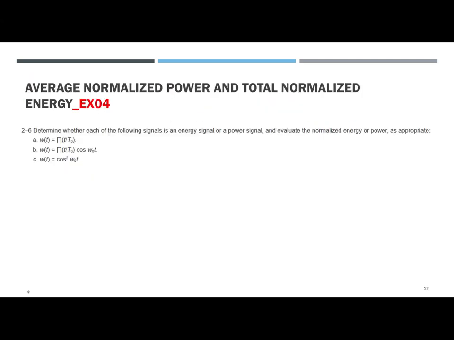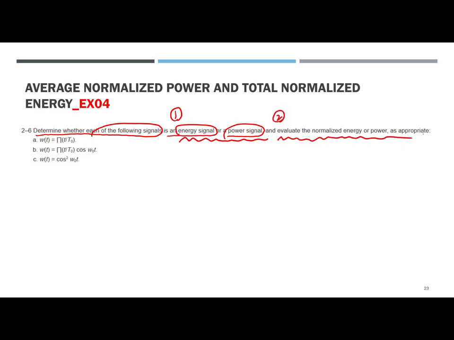That was a very good question, kind of for the test. They give three signals, and step one, we have to distinguish whether each is an energy signal or a power signal. The second step is to evaluate and normalize the power as appropriate. So the first equation is w(t).